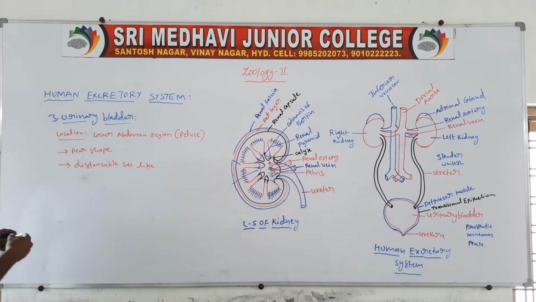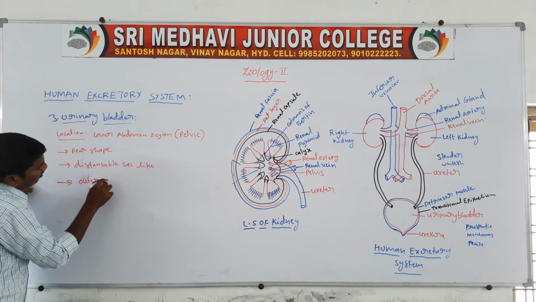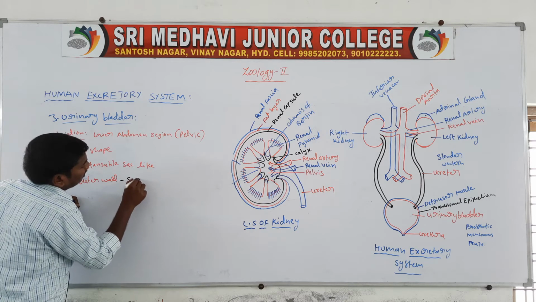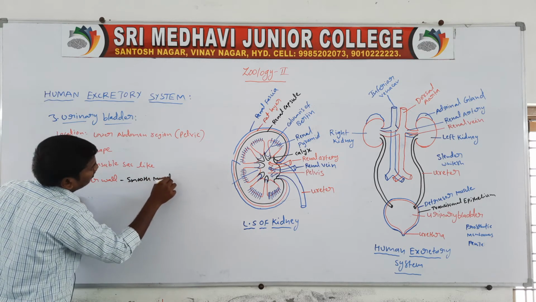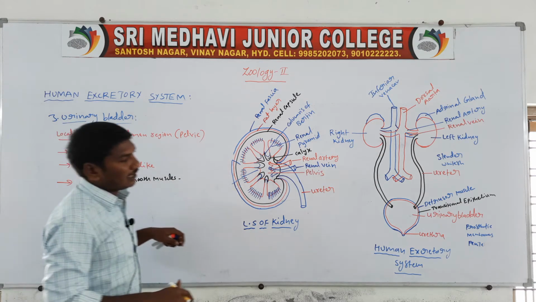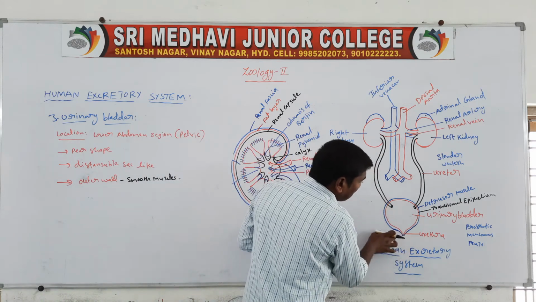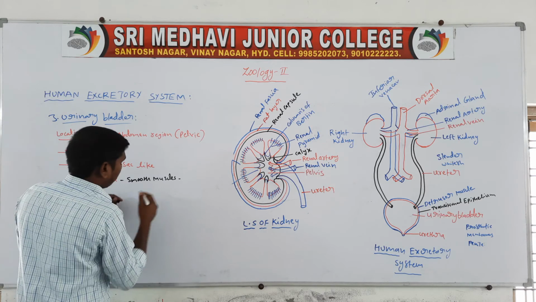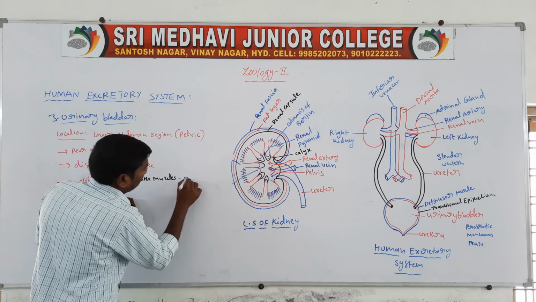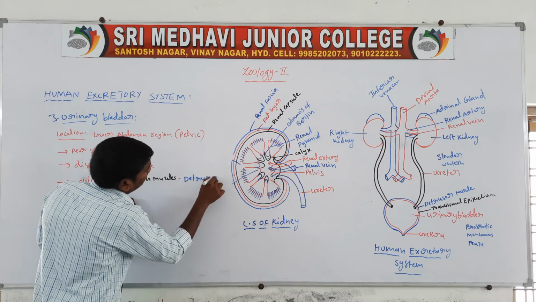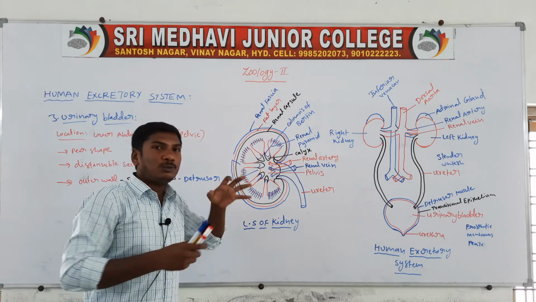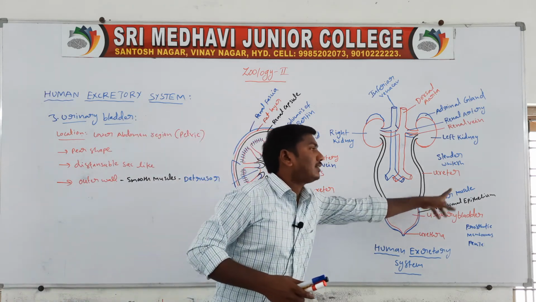The urinary bladder wall: the outer wall contains smooth muscles. These smooth muscles are called the detrusor muscles.